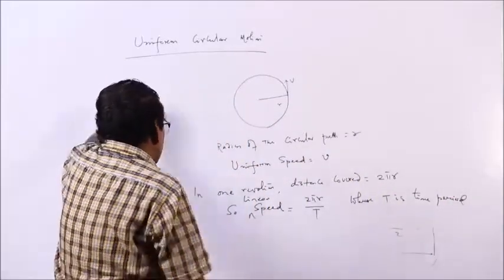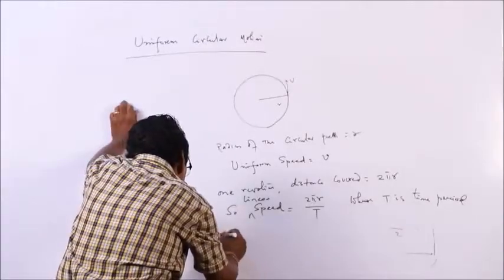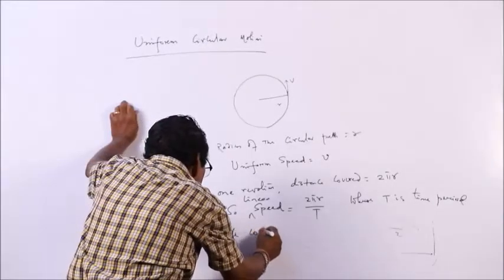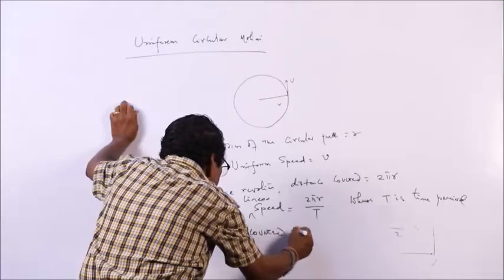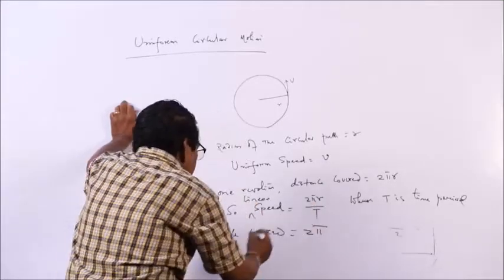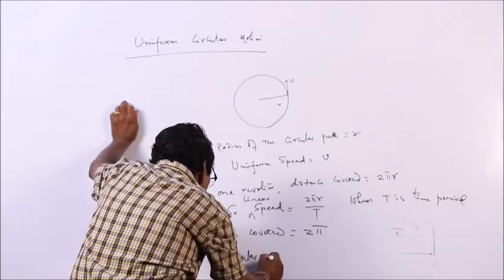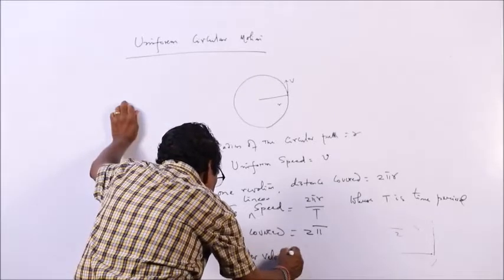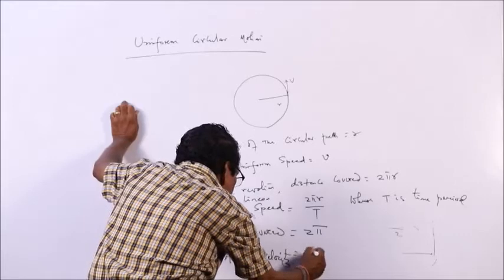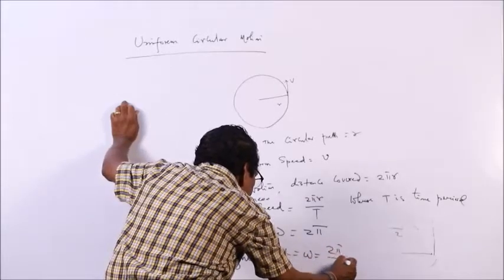What is the angle covered? The angle covered is 2 pi. So, the angular velocity omega is 2 pi by t. Your linear speed is 2 pi r by t, and angular velocity omega is 2 pi by t.